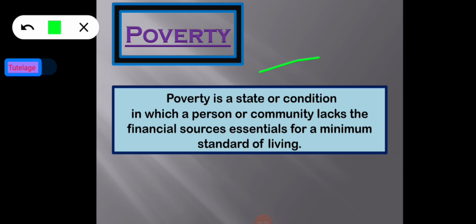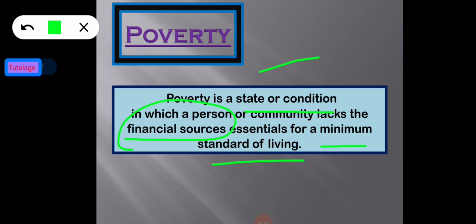Poverty is a state or condition in which a person or community lacks the financial resources essential for a minimum standard of living. He or she lacks the financial resources to meet their basic standard of living. What are the basic needs of a human being? That is food, shelter and clothes.